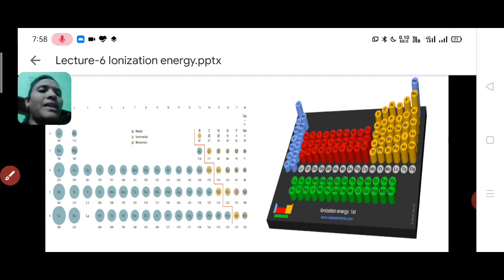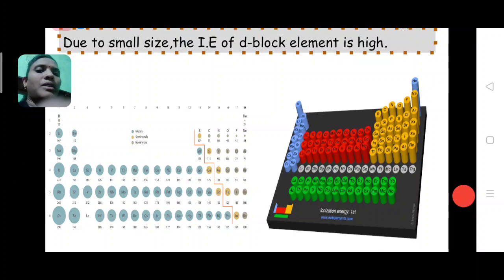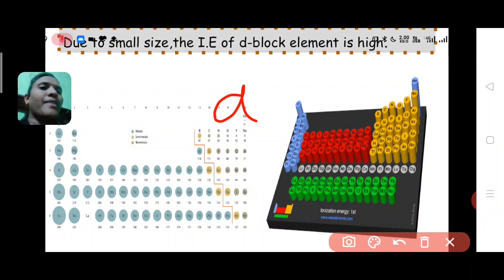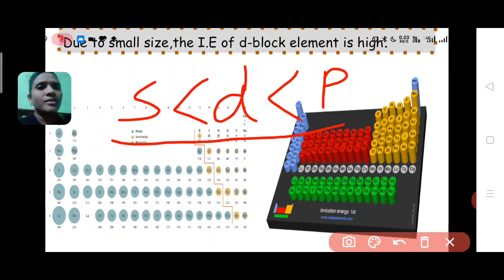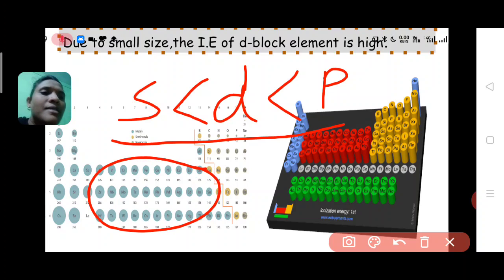So what we have to say here is, D block elements have higher ionization energy than S block elements, and P block elements have higher ionization energy than D block elements, because of decrease in atomic size from S block to P block. Okay, so all the D block elements have high ionization energy because of their smaller atomic size.